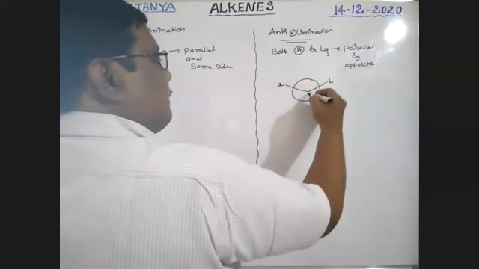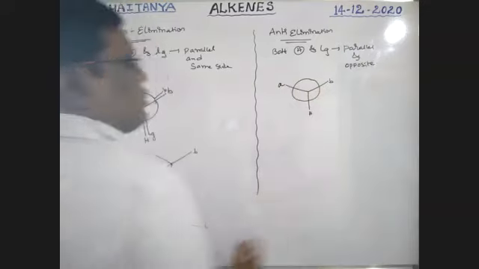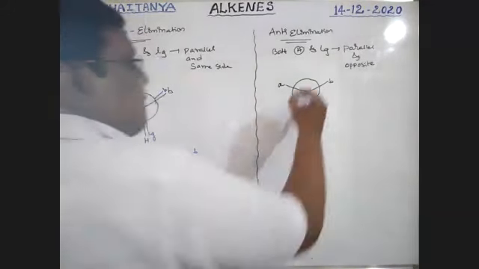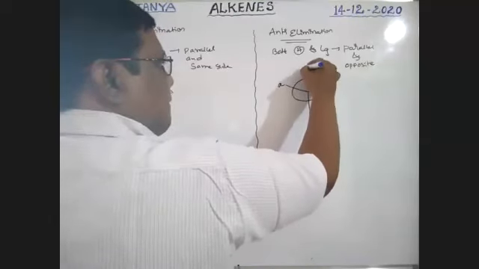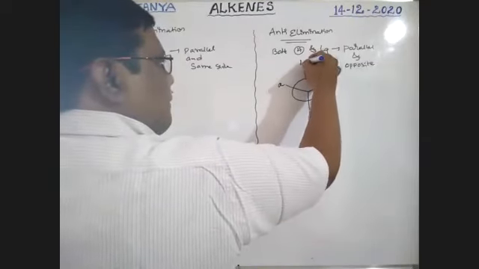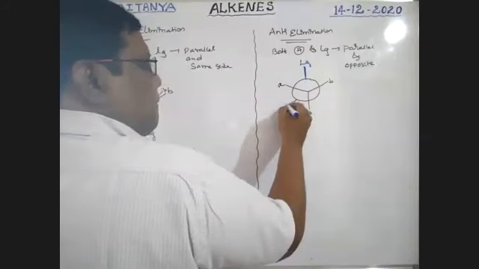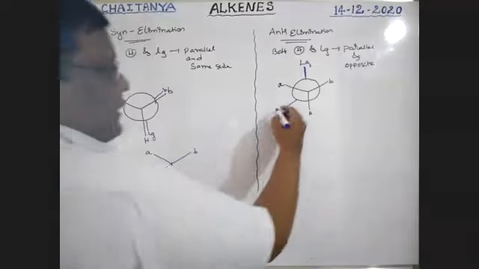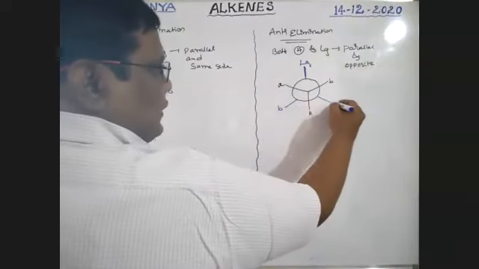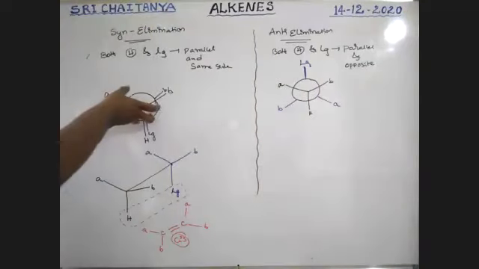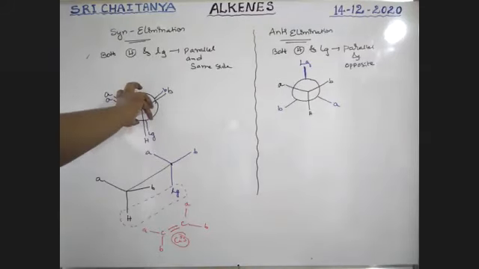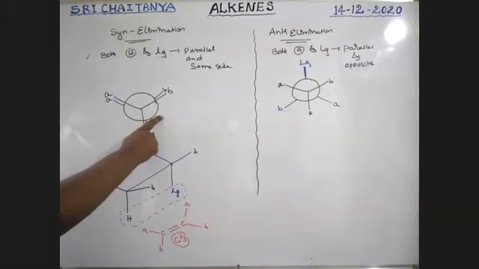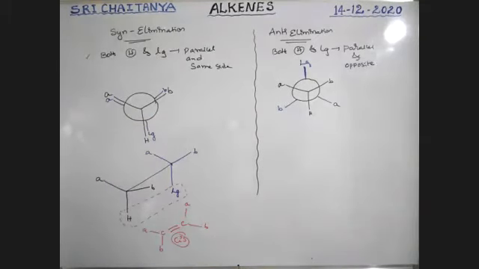A, B, hydrogen. Next. Leaving group. This is B. This is A, boys. Rotate like this. So this moves here, this moves here, this moves here. Okay. So that is why that is the structure, boys.